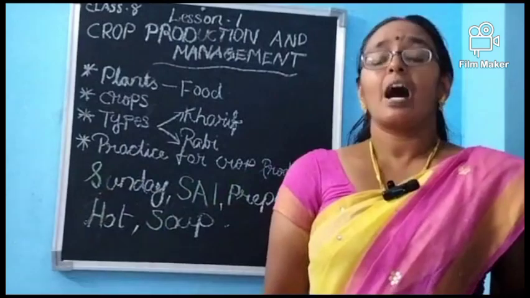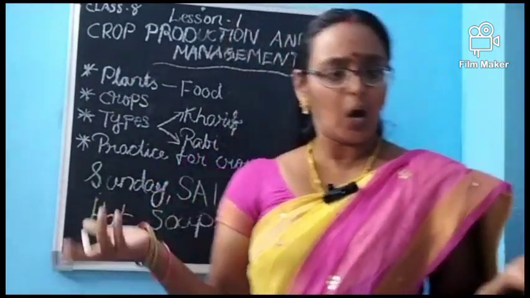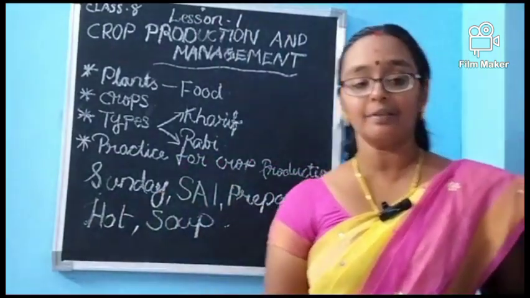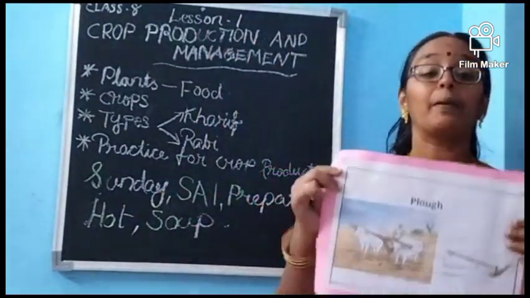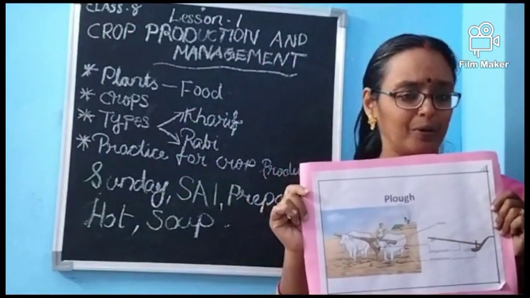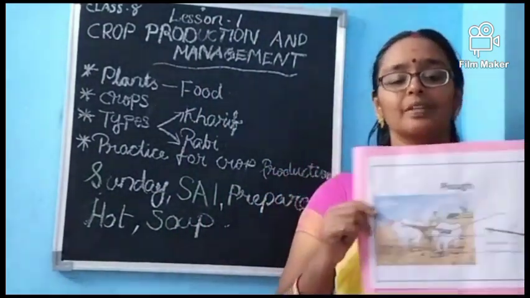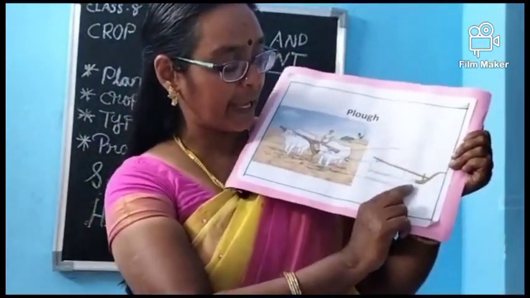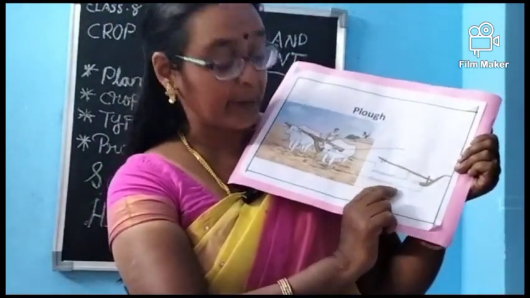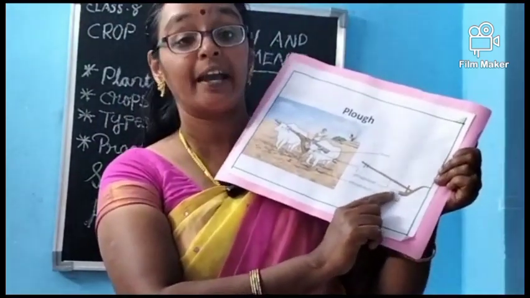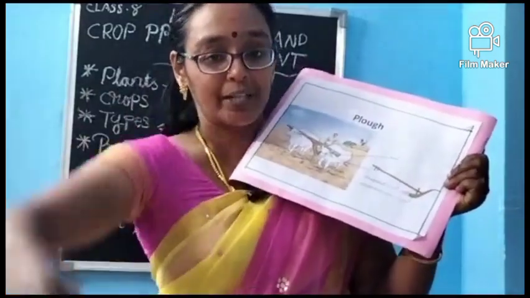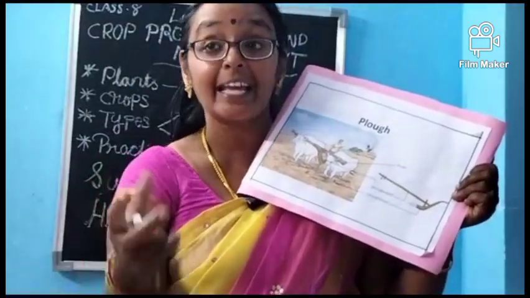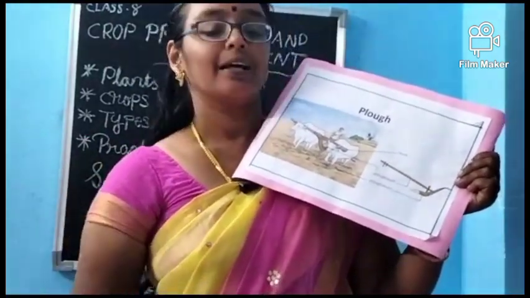And the third question is how we are doing it. With the help of tools. What all tools are used over here? Here I am showing you the plow. What is a plow? Plow is the one which helps for the preparation of soil. Can you see the plow shaft and plowshare? This plowshare is the iron bar which helps to dig the soil a little so that the soil will be irregular and the air can enter easily in it. Okay, that's about the plow.